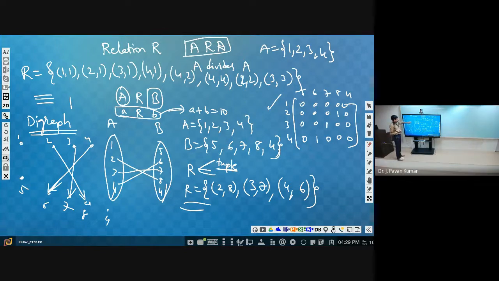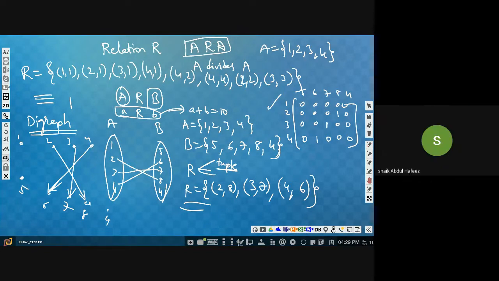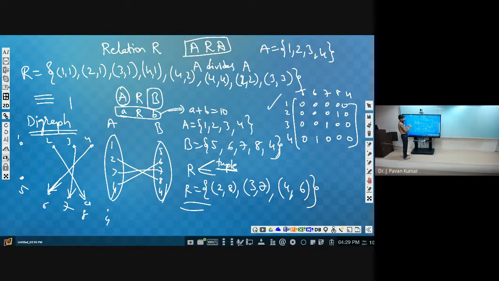Next, what are the properties of relation which we have seen earlier? Reflexive, irreflexive, symmetric, asymmetric, antisymmetric, transitive. These are the properties. Based upon these properties, we have defined what is meant by equivalence relation and by partial order relation as well.